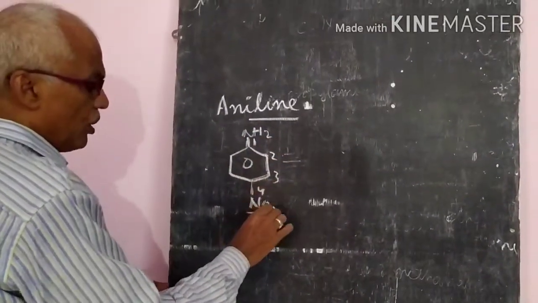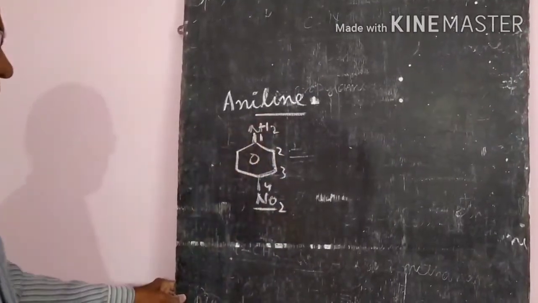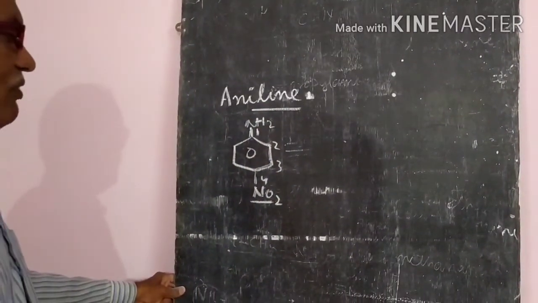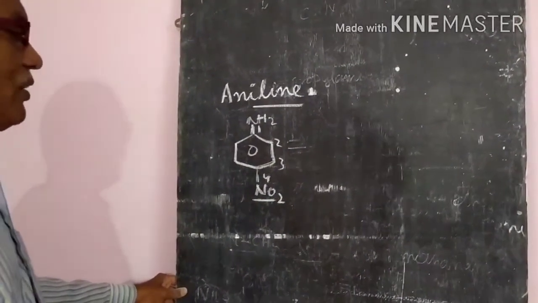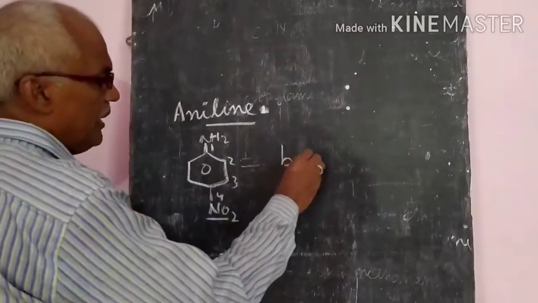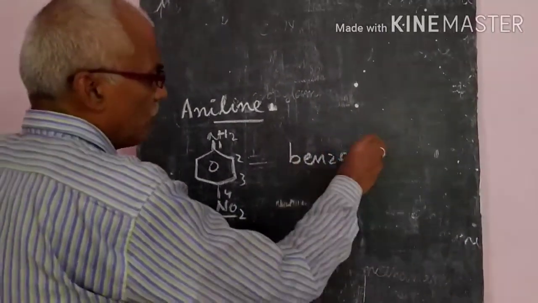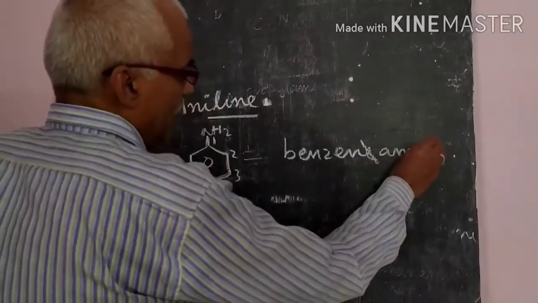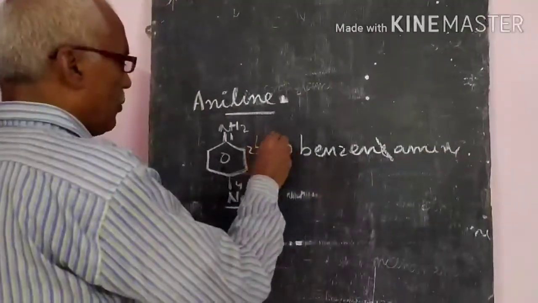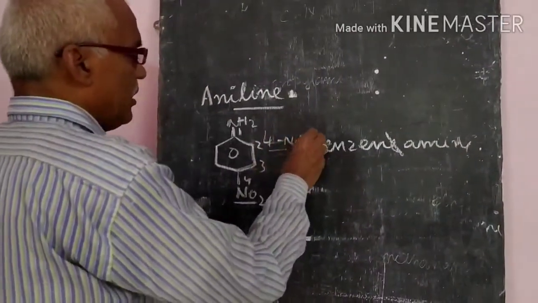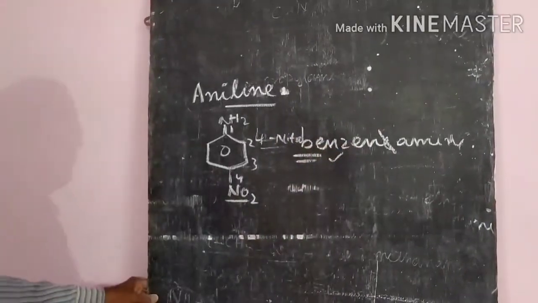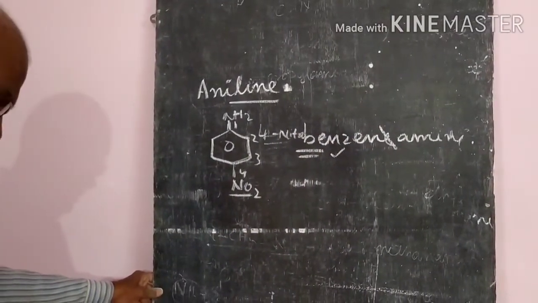That means 4-nitroaniline we will write down, or 4-nitrobenzenamine. In benzene, we will remove the E and add amine. Like that also it will be written. So this is the most important.